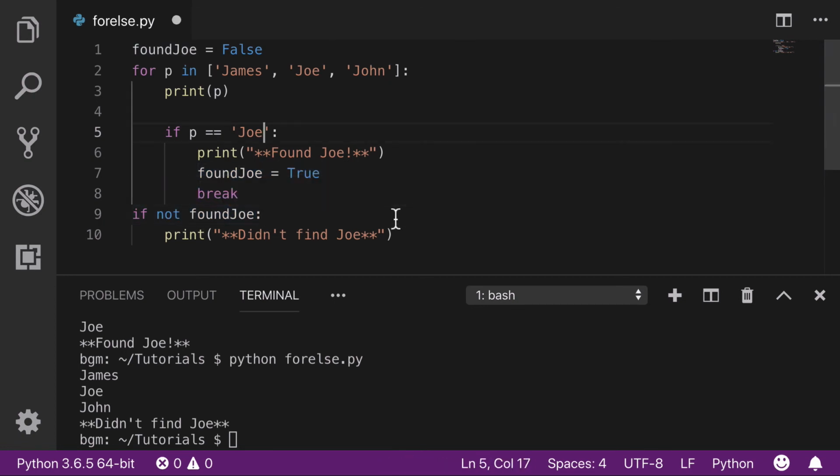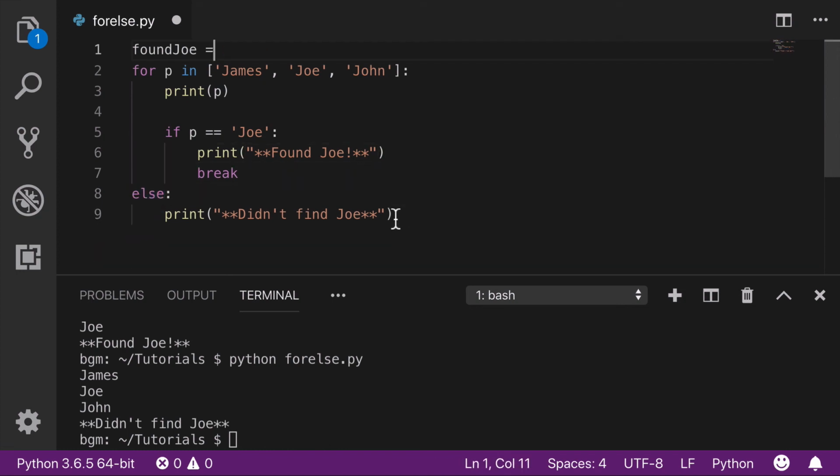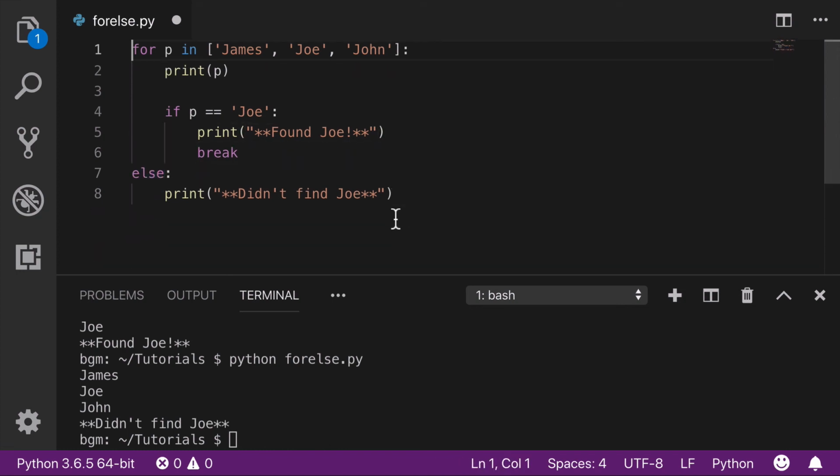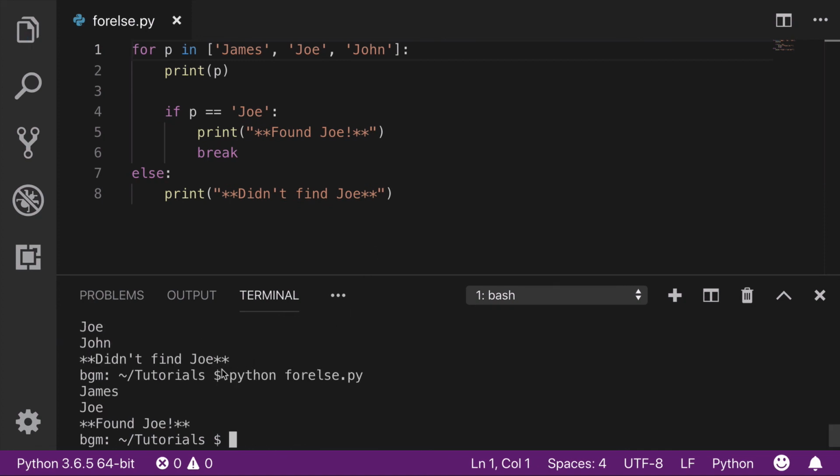So if we instead just went back to that else statement, our code is a little bit shorter, a little bit cleaner, and gets to the same result.